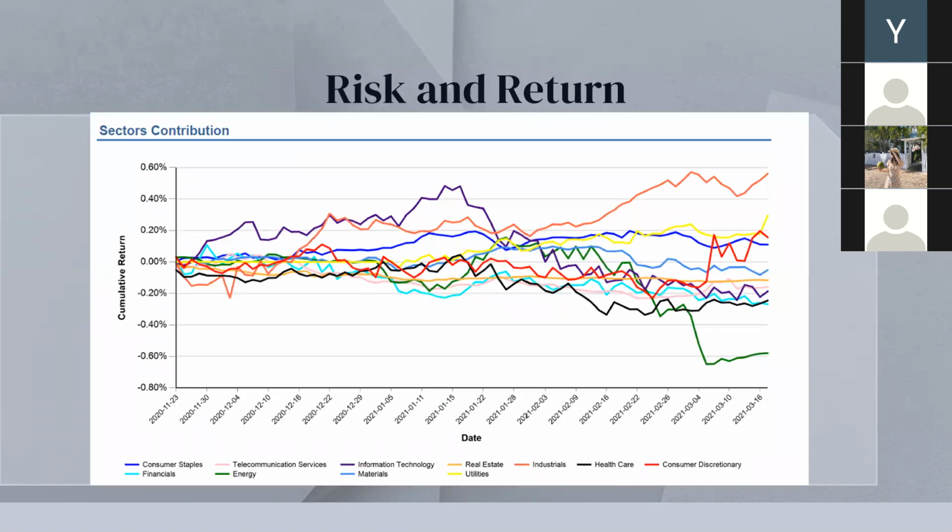Next, let's come to the risk and return part. We can see from this graph that industrials, consumer discretionary, and utilities play a role as positive return in our portfolio. In comparison, energy, healthcare, and financials gave negative contribution to our total portfolio. To be more specific, let's come to the next page.